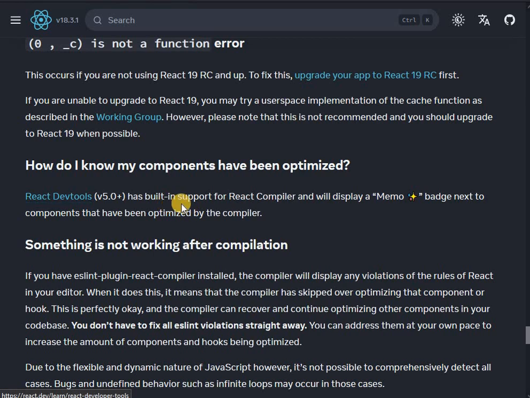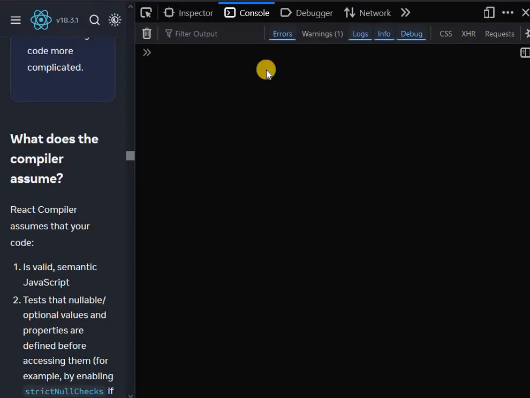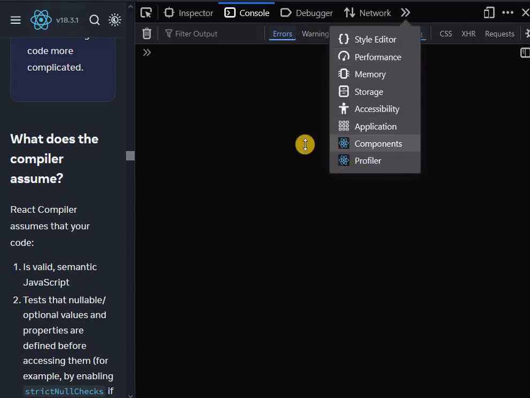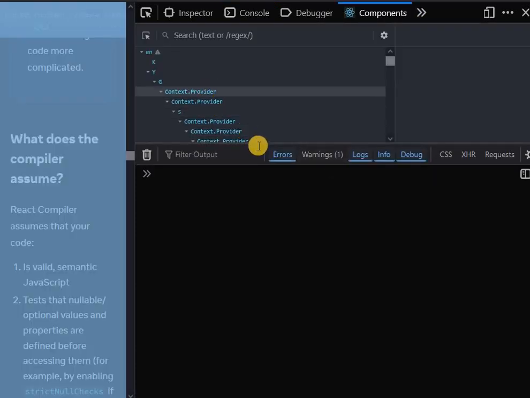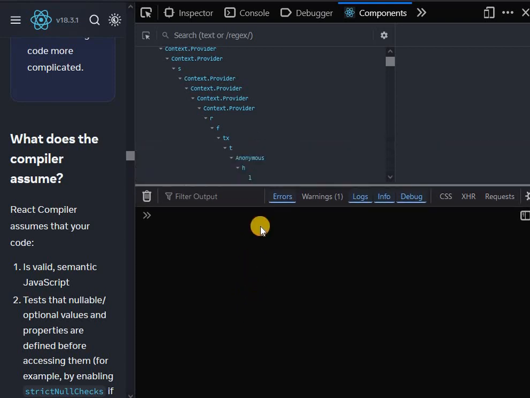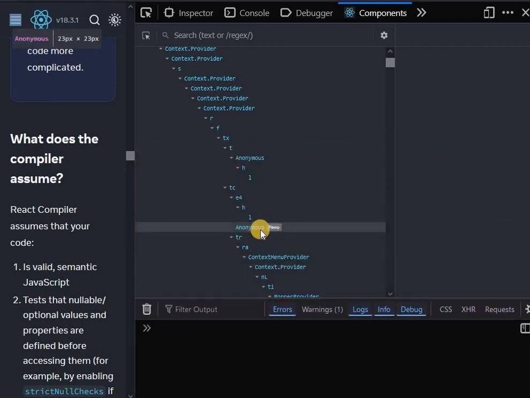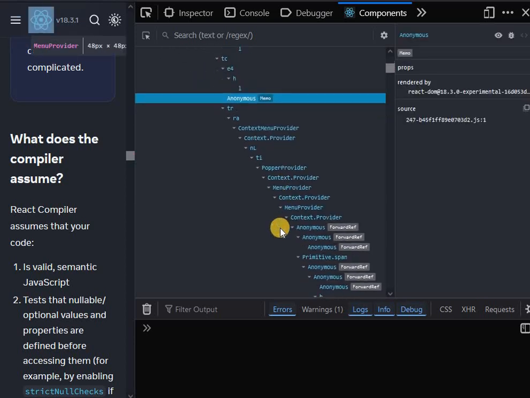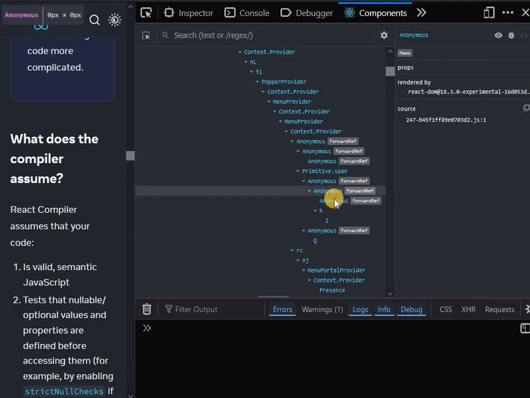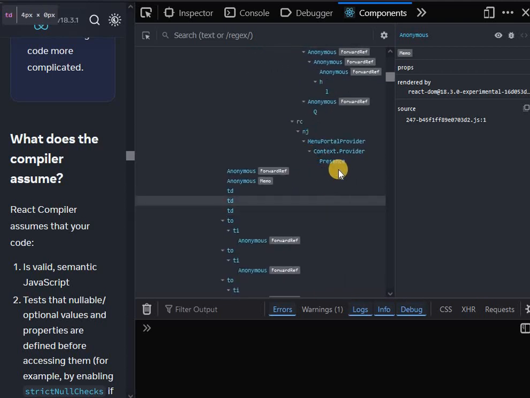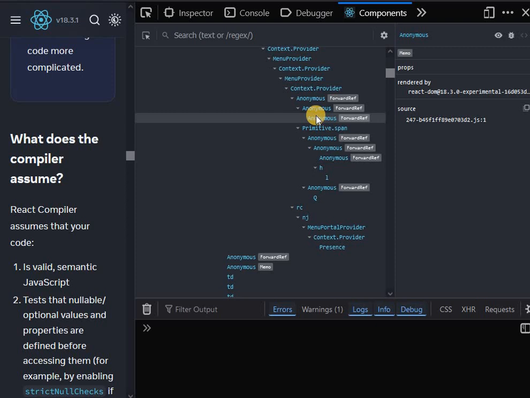Oh yeah, React DevTools has built-in support for React compiler and will display a memo badge next to components that have been optimized by the compiler. So here, when we open the console and go to the components, we will see all the components, and right here it will look like this. It will say memo here, and here it is using forwardRef, which is one of the new features in React 19.